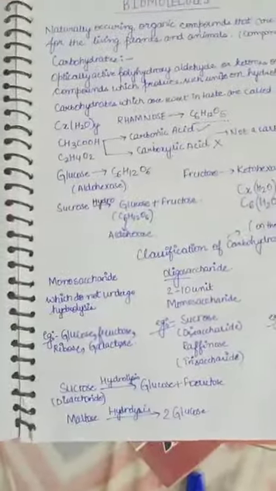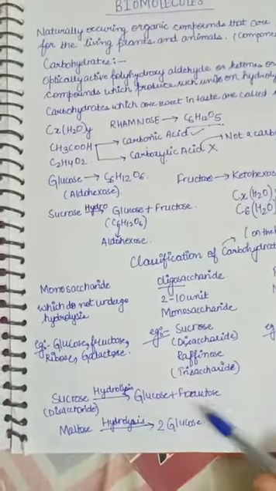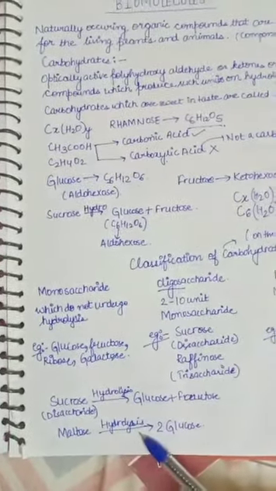Next we have sucrose. On hydrolysis it will give glucose and fructose, and it is a disaccharide. Maltose on hydrolysis will give 2 moles of glucose.